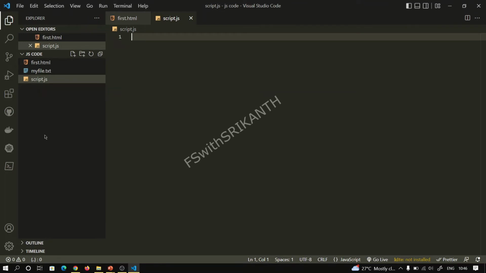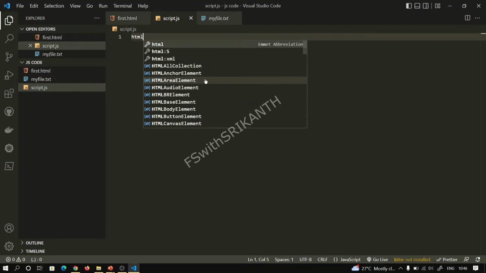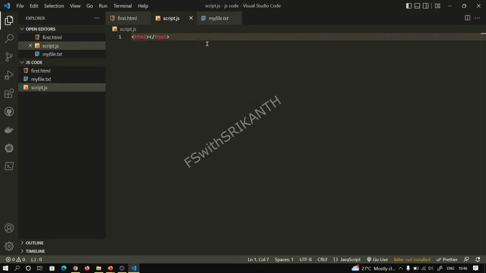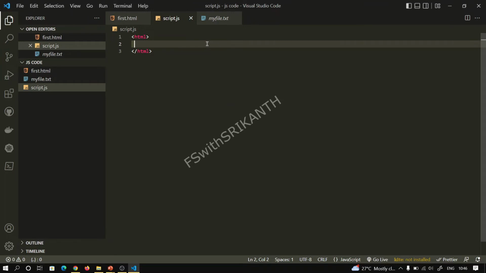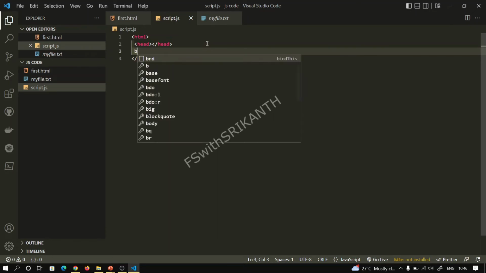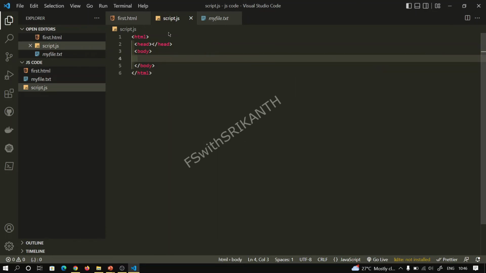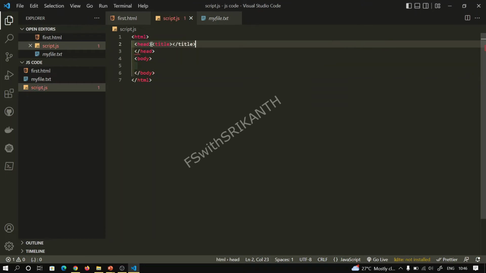While we are observing these files, even directly we observe, oh, this is an HTML file, this is a text file, and this is a script JS file. So it is very easy. I want to write HTML here. You observe, it gives one suggestion. When I click it, automatically it creates both beginning and ending tags. Suppose I am creating a head tag, I close it, and automatically it generates the closing tag.